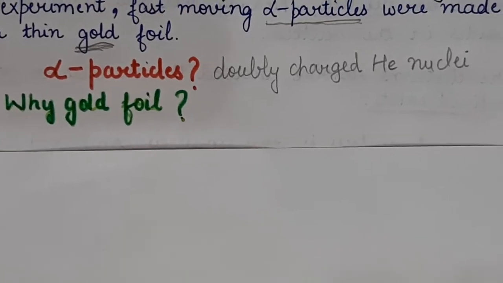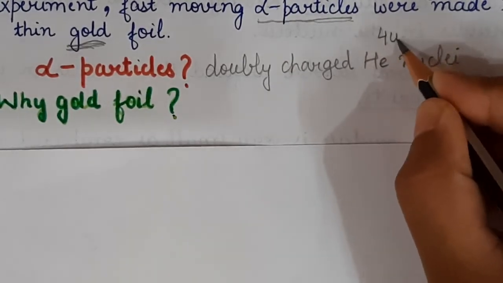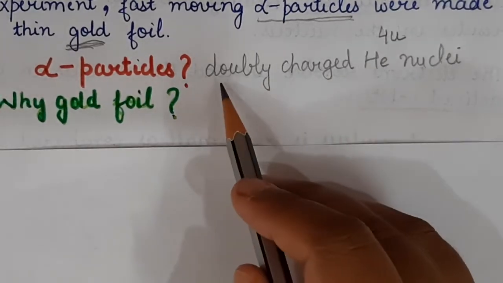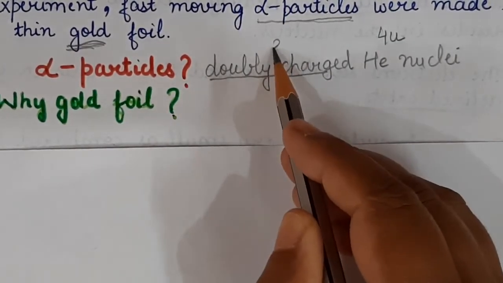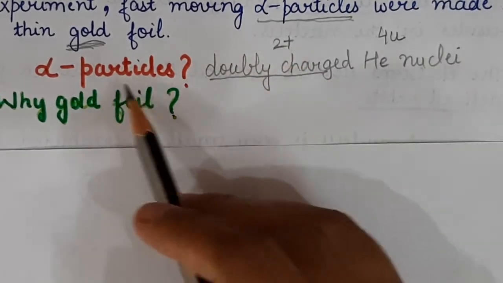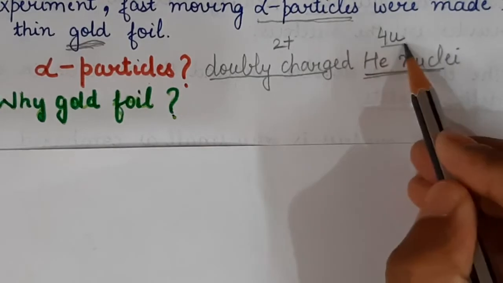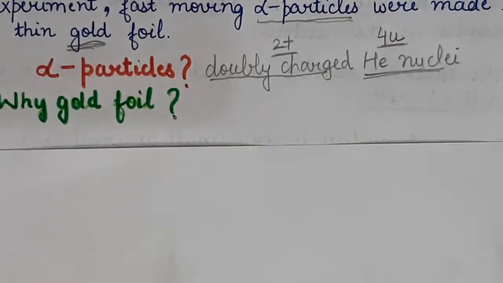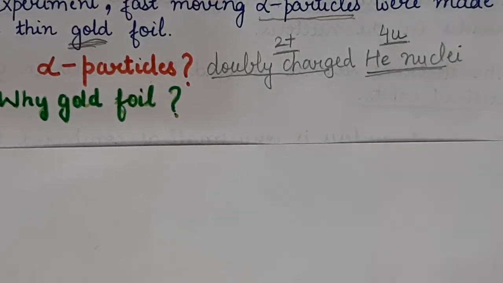Helium, what is the atomic mass? 4 u. And the charge was 2 positive, doubly charged means 2 positive. So that is the alpha particle, helium nuclei which has a mass 4 u and charge 2 positive.